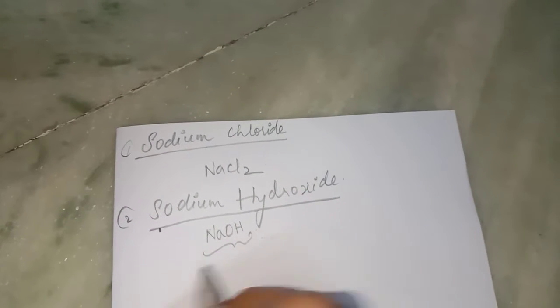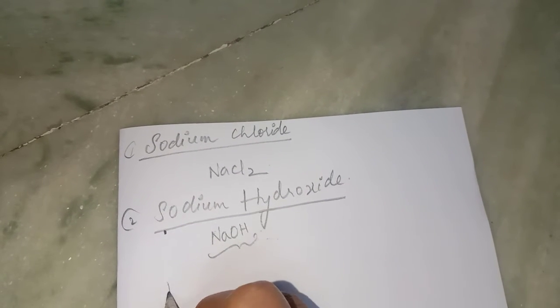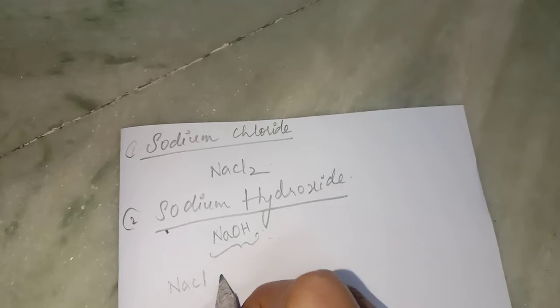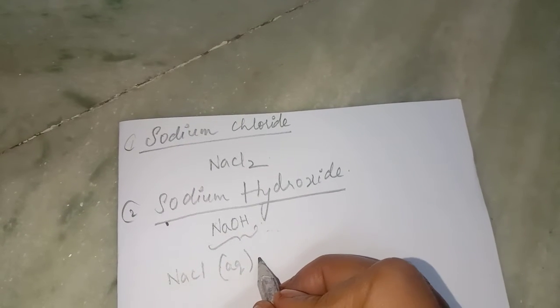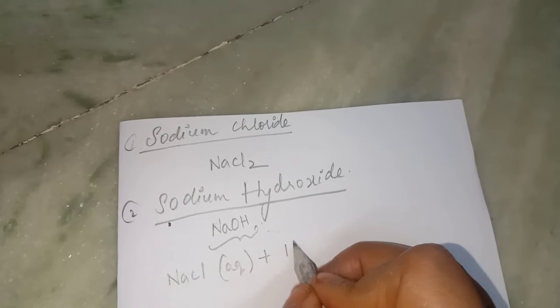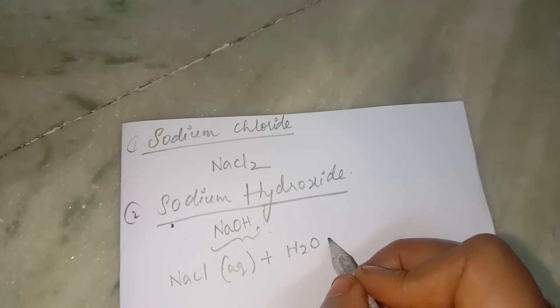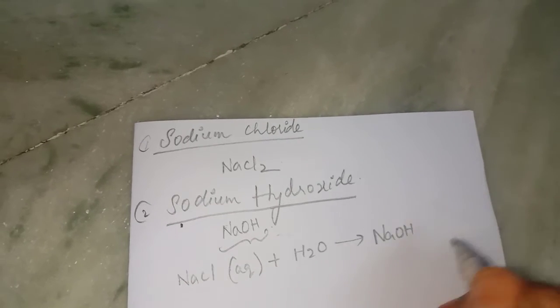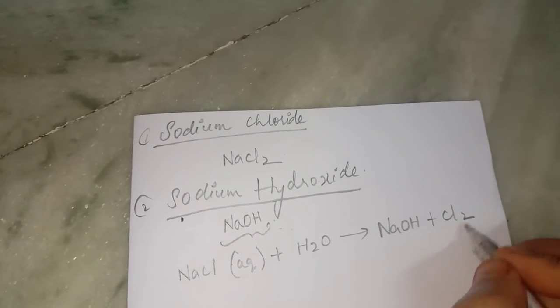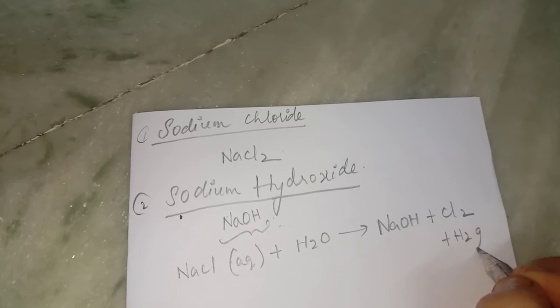I'll give you an example for this sodium hydroxide. If you take sodium chloride in liquid form plus water, it gives rise to NaOH, sodium hydroxide, plus chlorine and H2, which is the gas formation.